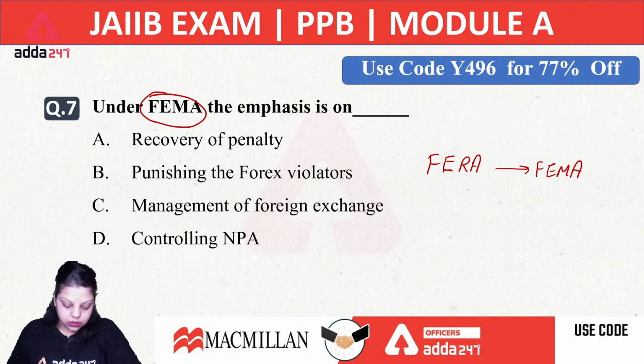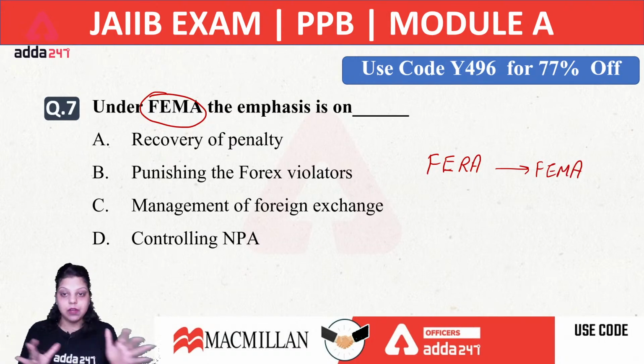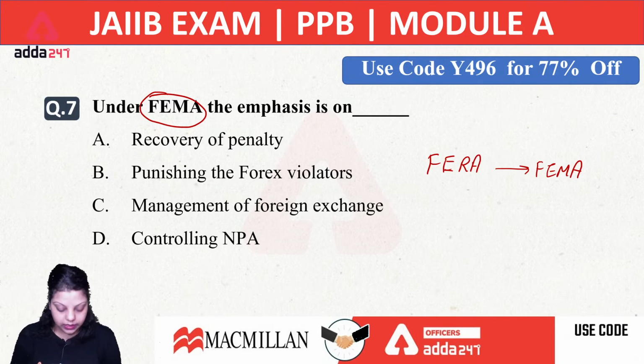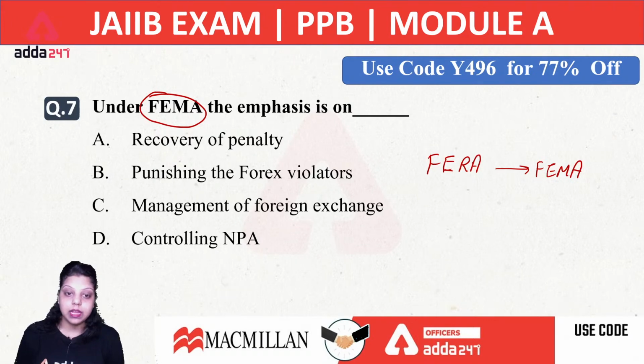Now, on which of the following options does FEMA focus or emphasize? First is recovery of penalty, second is punishing the Forex violators, third is management of foreign exchange, fourth is controlling NPA. So which of the following is the right option related to the emphasis under the FEMA Act, that is Foreign Exchange Management Act?